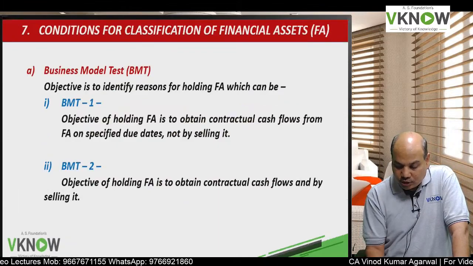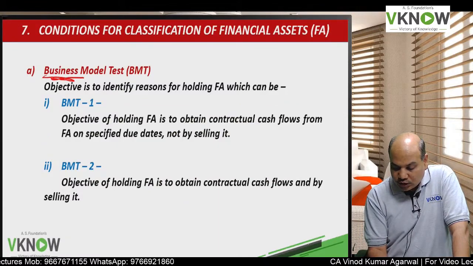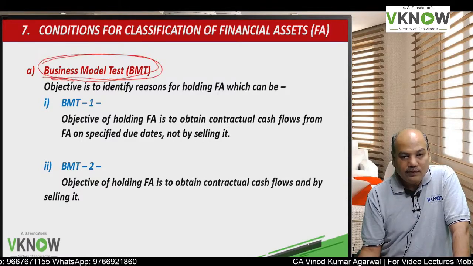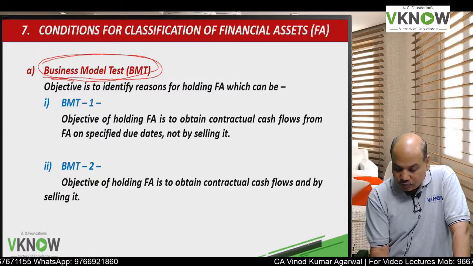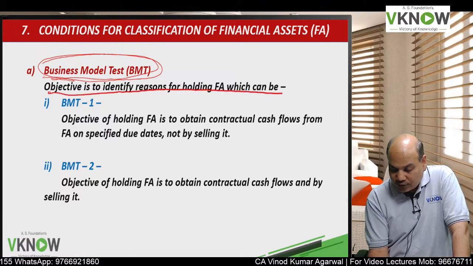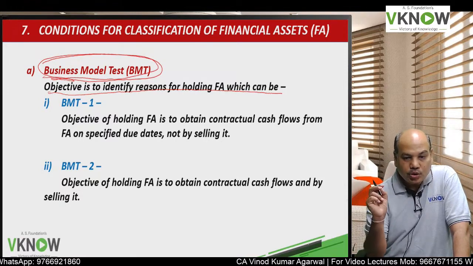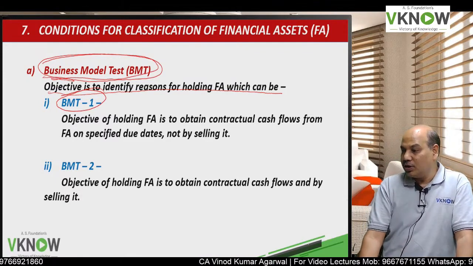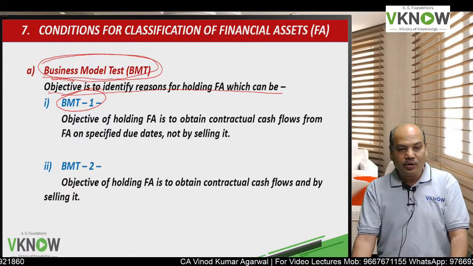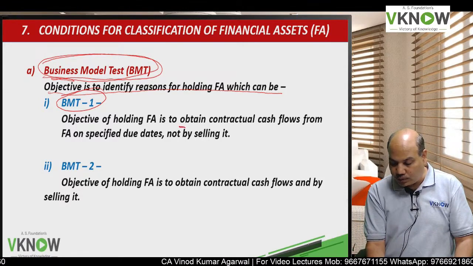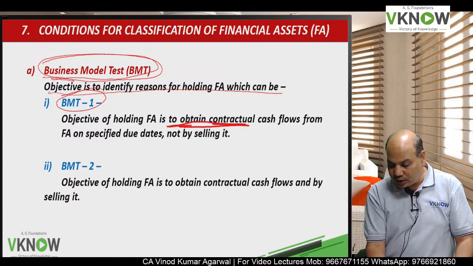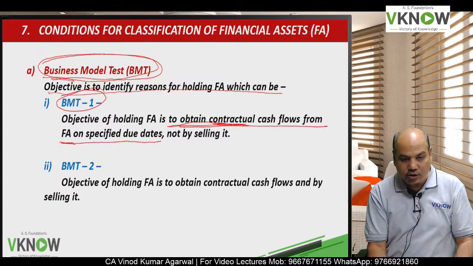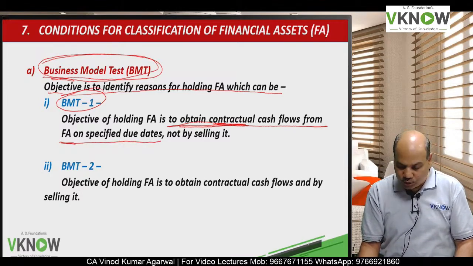What is business model test? That means what is the policy of the company with respect to that financial asset? What is the objective of holding the financial asset? So there are two possible objectives. One is called BMT1, business model test 1. Here the objective is to obtain contractual cash flow from the financial asset on the specified due dates.